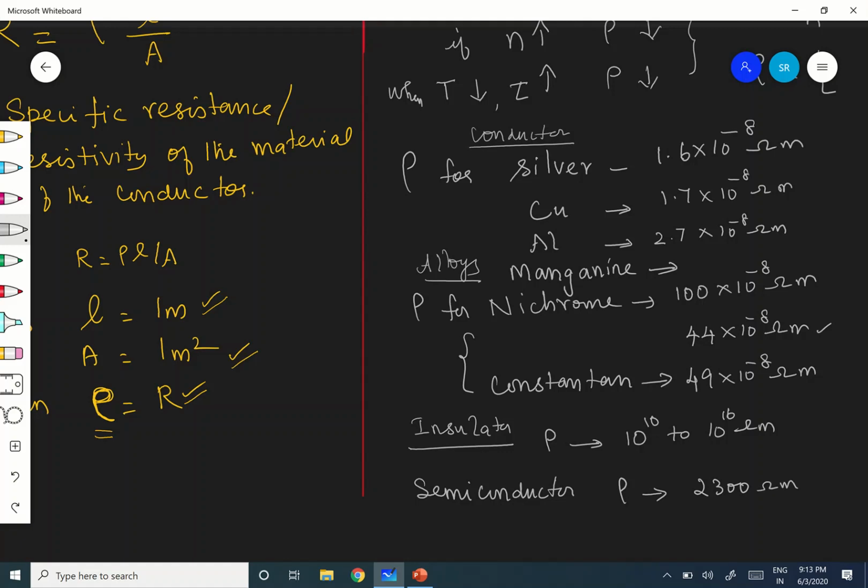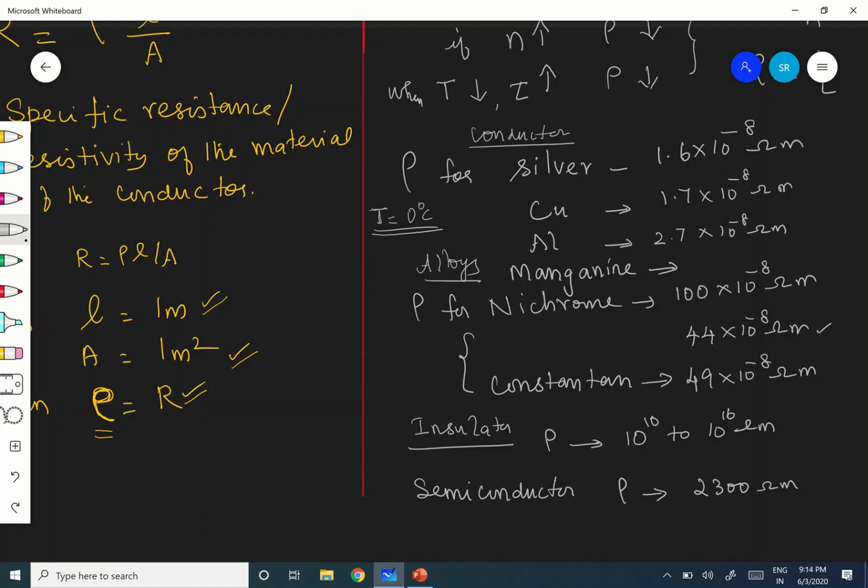Therefore, everything is at a temperature of 0 degrees Celsius, because rho depends very much on temperature now. So I am comparing everything at 0 degrees Celsius.